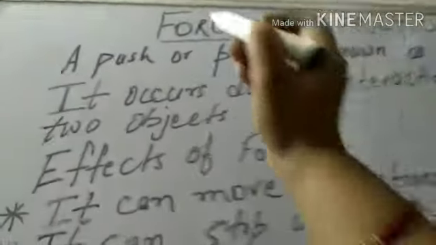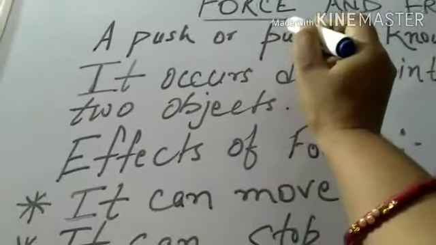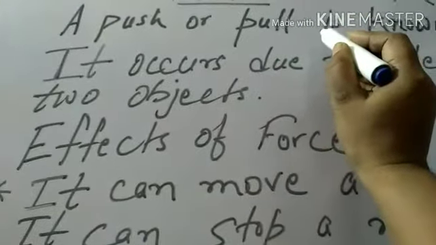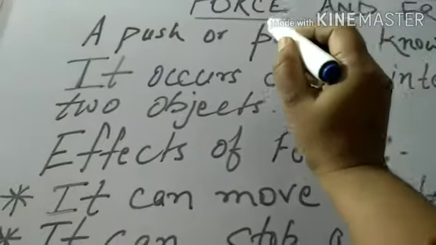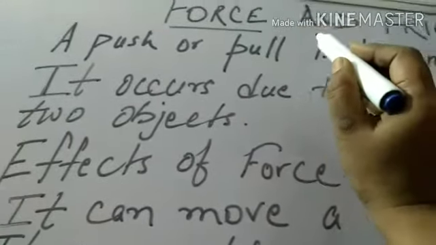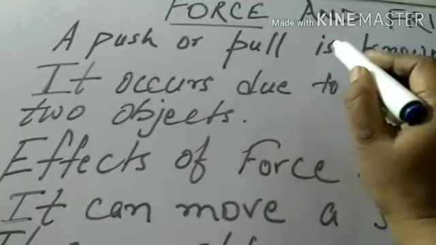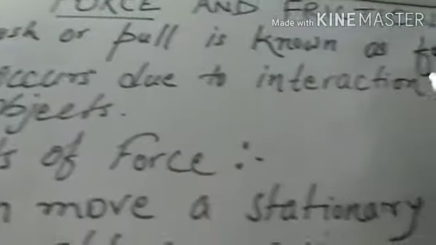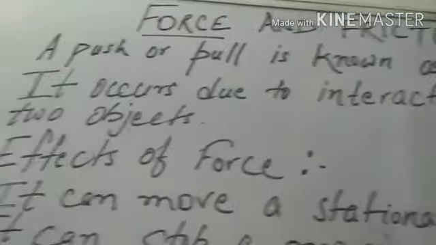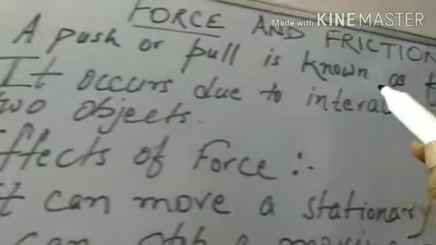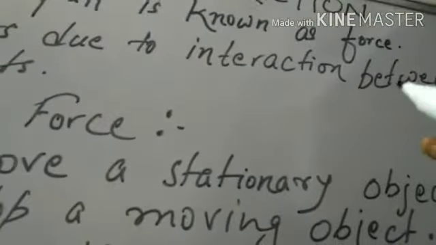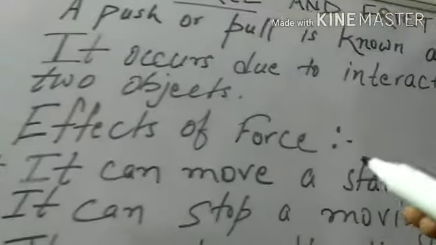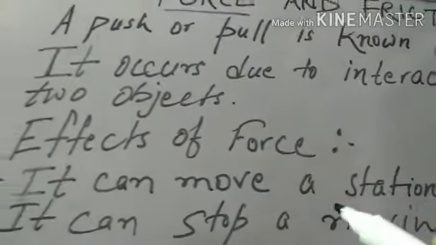So first we will start with force. Force is a push or pull. Anything when we push or pull the object, then this push or pull is known as force. For example, when we push the door or pull the door, then it is force. We are applying force to the door.